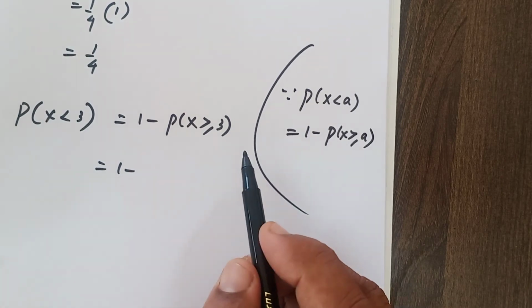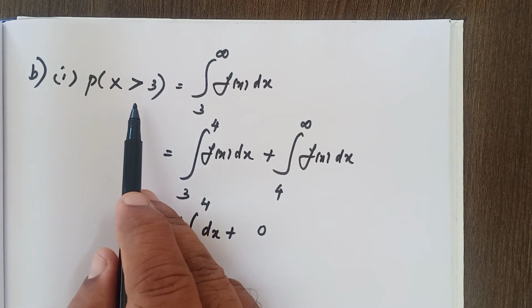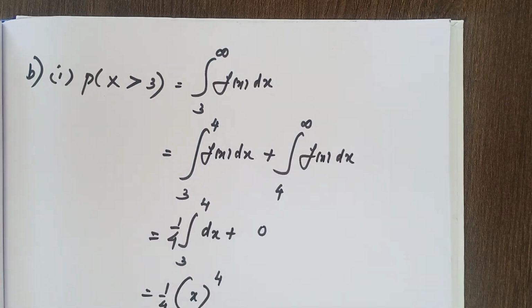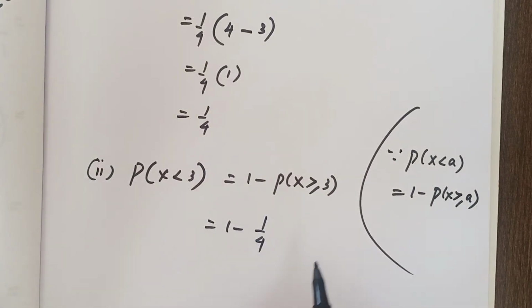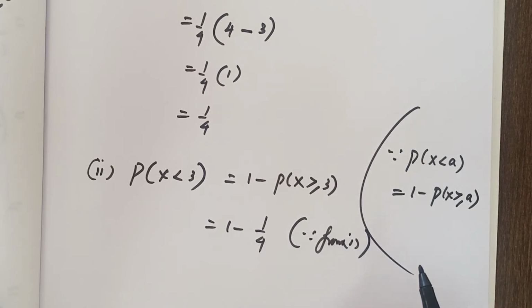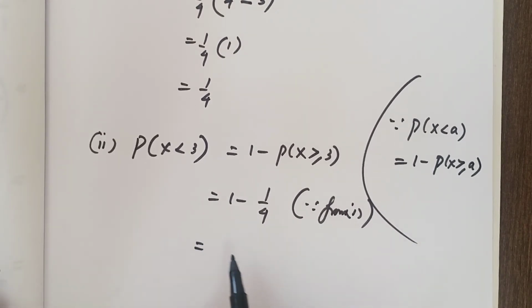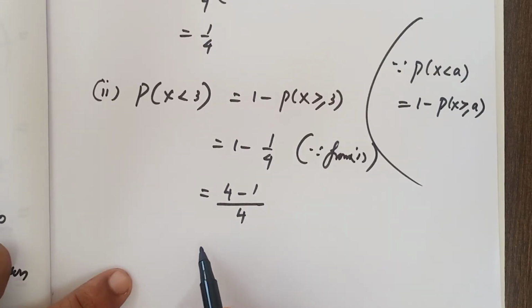Already we got it. Here greater than or equal to 3 and greater than 3 are same only. Here what's the value? That is 1 by 4. You can directly substitute. You just write, since from first subdivision, that is equal to 4 ones are 4 minus 1, divided by 4, that is equal to 3 by 4.